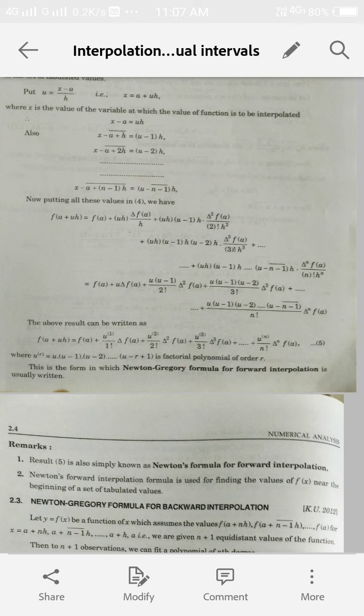Now the expression in equation 5 we can call the Newton-Gregory formula for forward interpolation that we usually use for solving our problems.